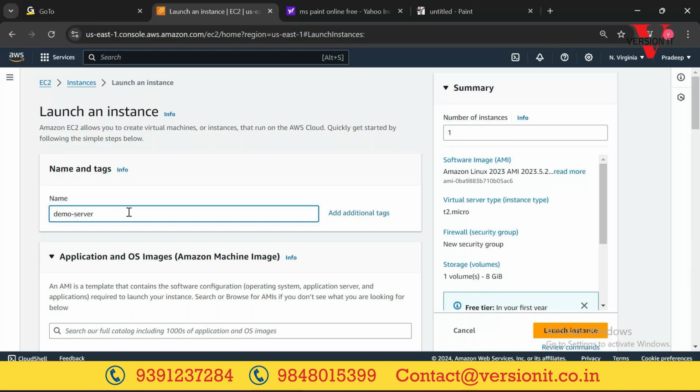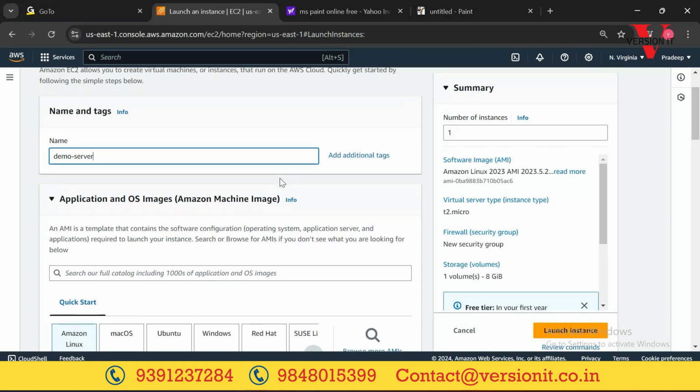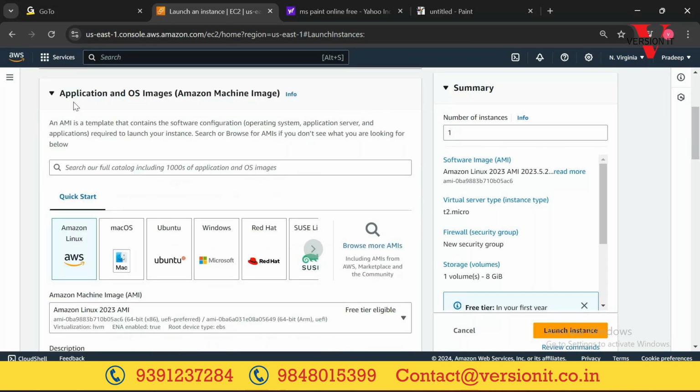Okay, I'm giving the name. Next, each server will be having an operating system. Yes or no? Server is nothing but an operating system, right? Server operating system. Okay, now here within the second option, we need to select the server operating system.